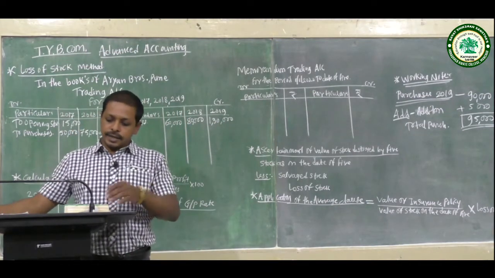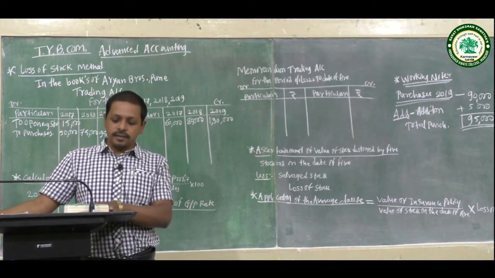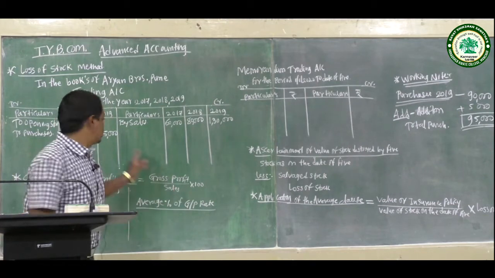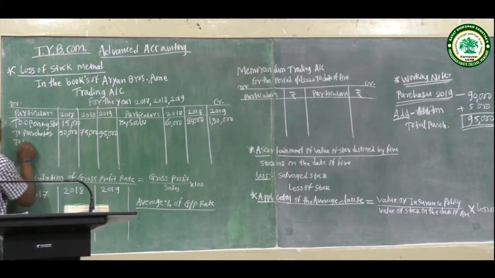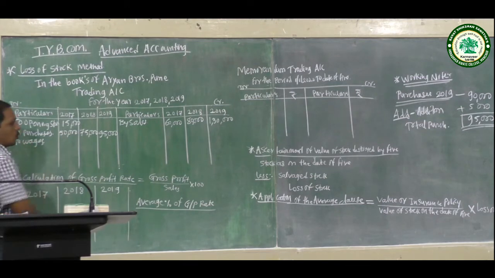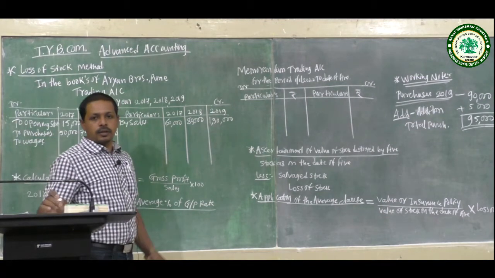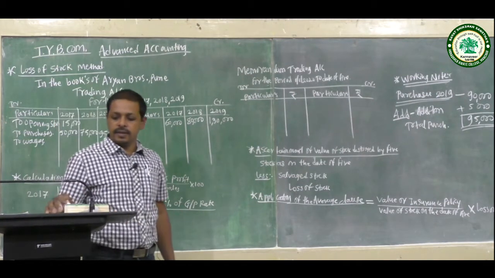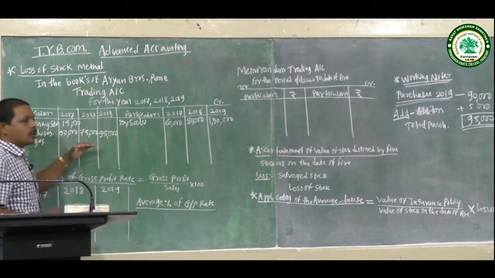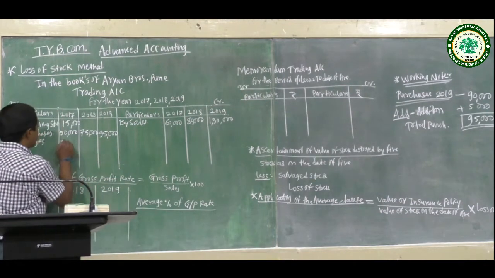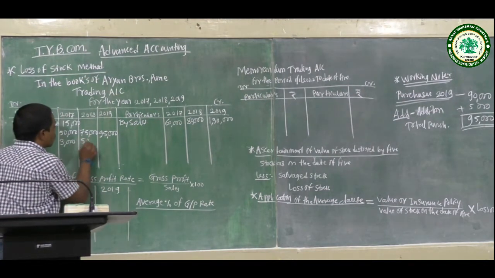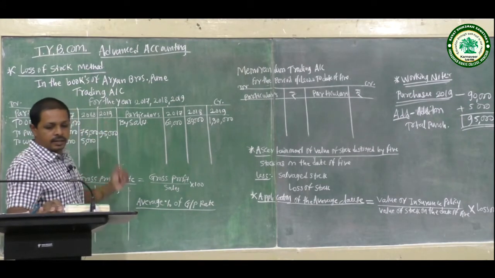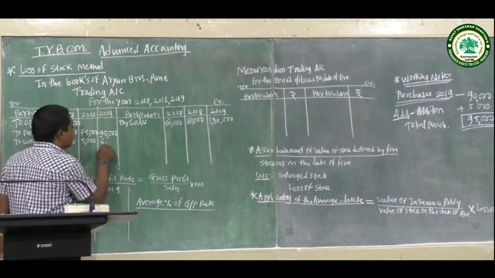Next, wages, mentioned on the debit side. Year-wise, 2017 is 3,000, 2018 is 5,000 and 2019 is 6,000.